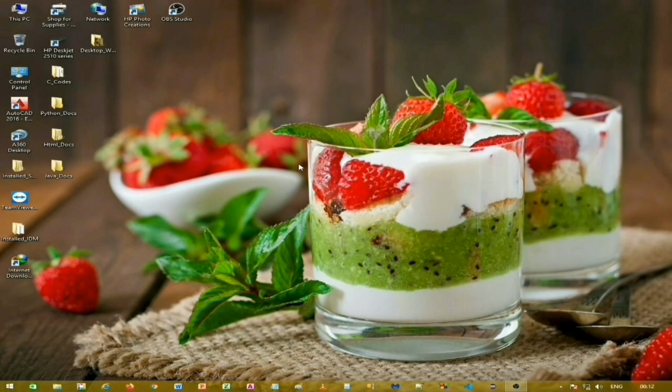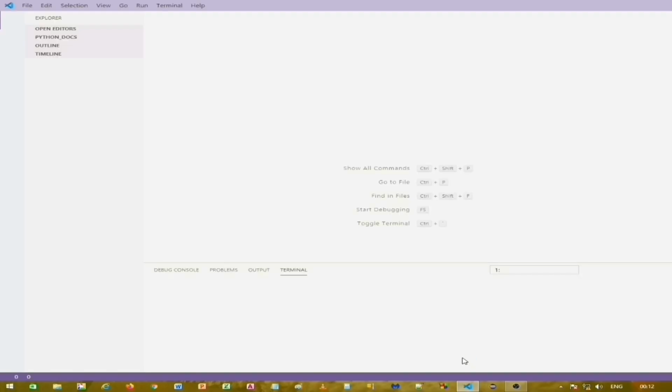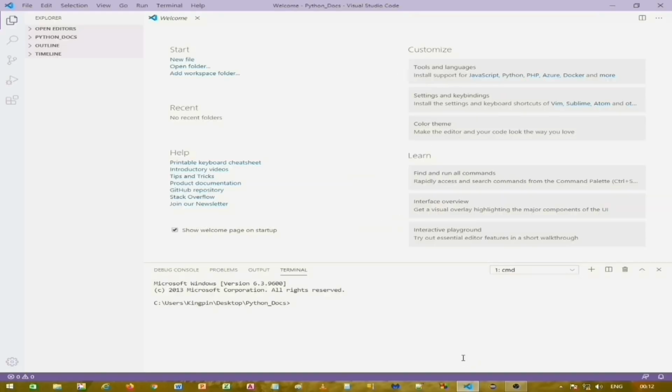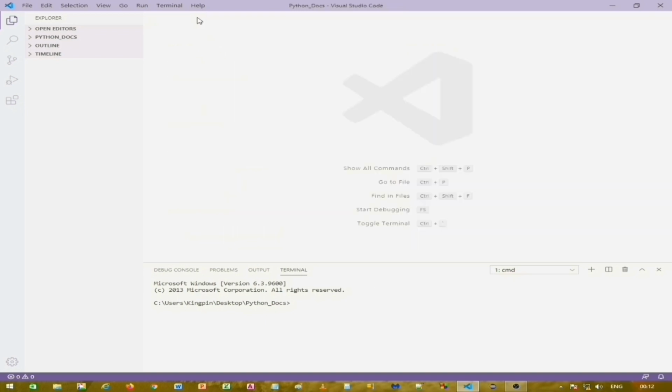Now let's go to Visual Studio Code. I have configured Visual Studio Code accordingly. Well, after you install it, it might look a little different, so you can make changes accordingly.